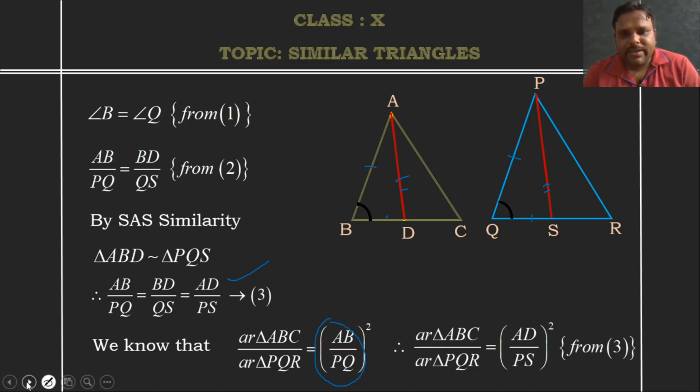Then what do I get here? Therefore, area of triangle ABC by area of triangle PQR is equal to AD by PS whole square. This is from equation 3. This is what you actually have to prove: area of triangle ABC by area of triangle PQR is equal to AD by PS whole square. This is question number 3. This concludes this question, a very important one.